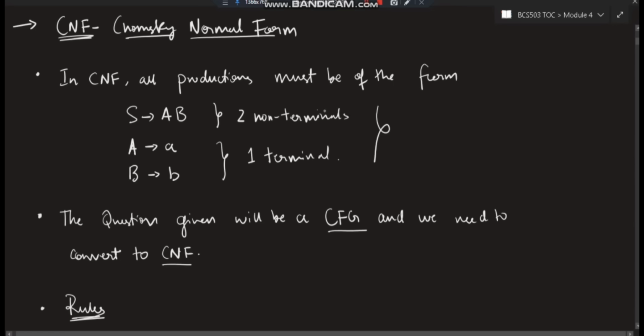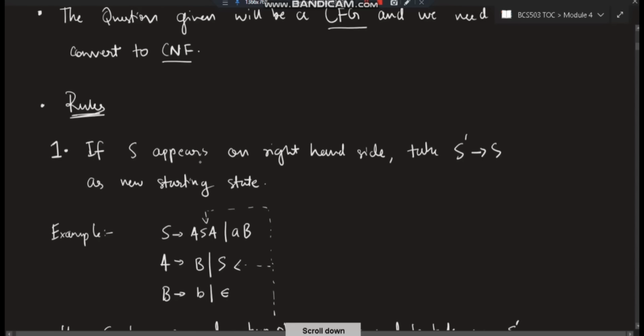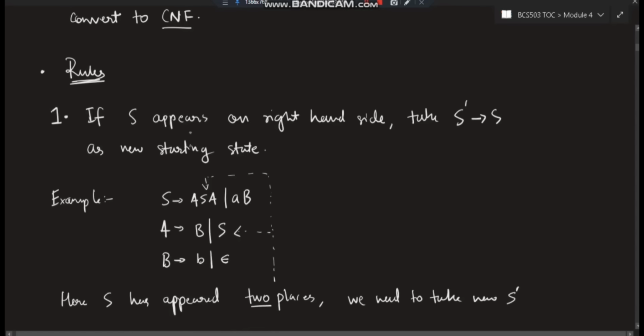Now let's understand how we do this. From the exam point of view, you will be given a CFG, and you have to convert it into a CNF. There are five rules. Let's understand each rule one by one. The first rule is you have to go in the same order. If S appears on the right hand side, take S dash goes to S as a new starting state.